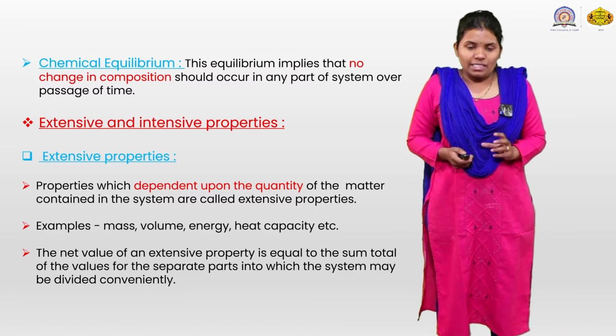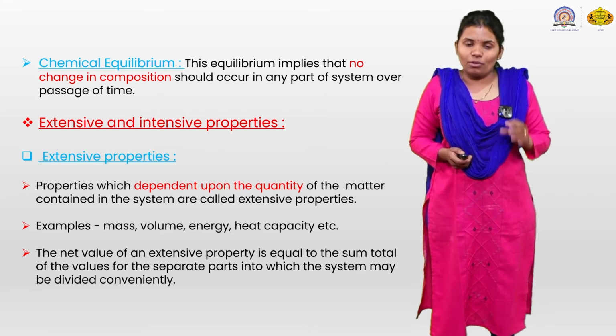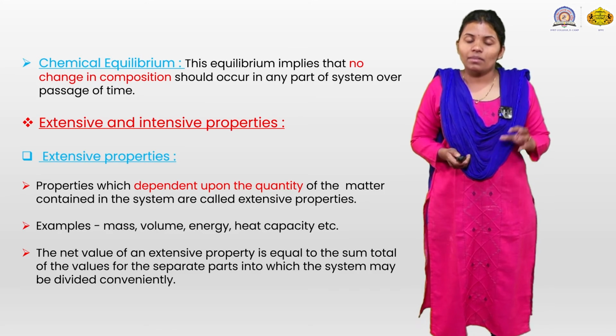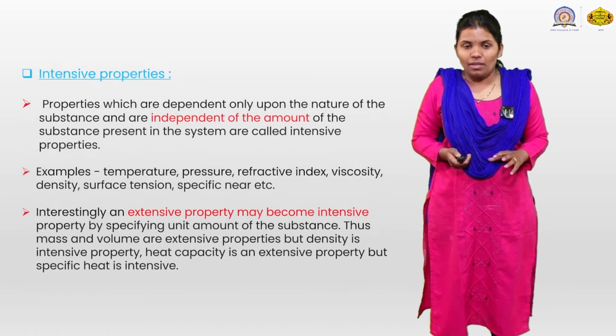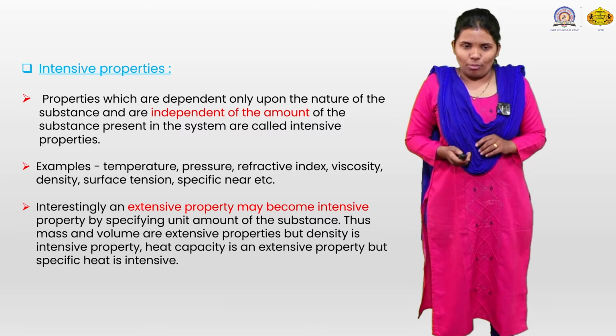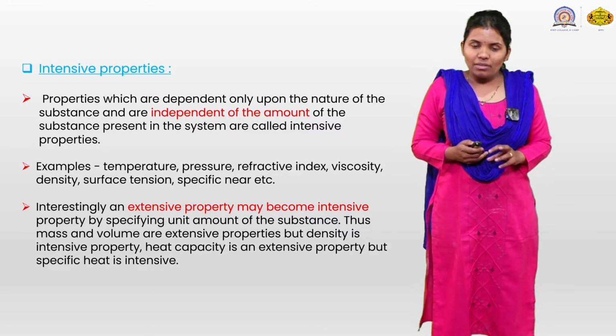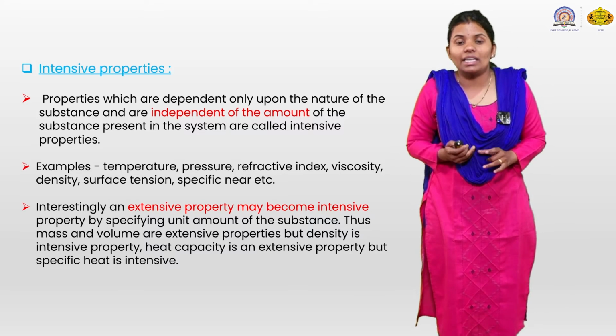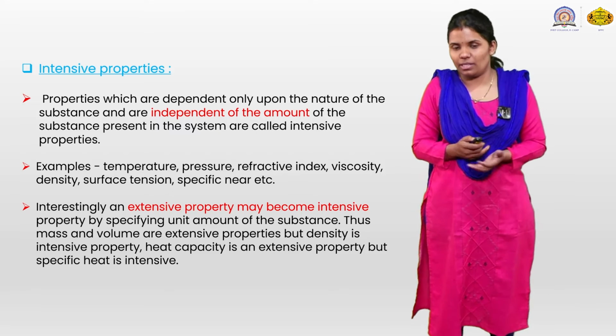The net value of an extensive property is equal to the sum of the values for the separate parts into which the system may be conveniently divided. The next is the intensive property. These are properties which depend only upon the nature of a substance and are independent of the amount of substance present.